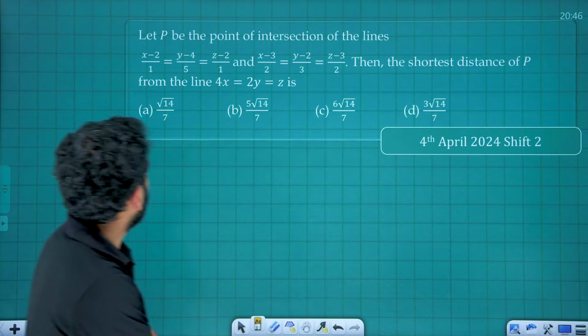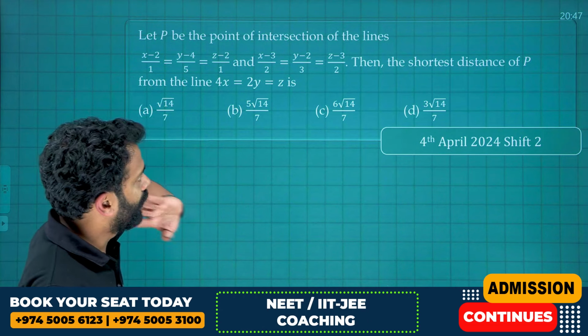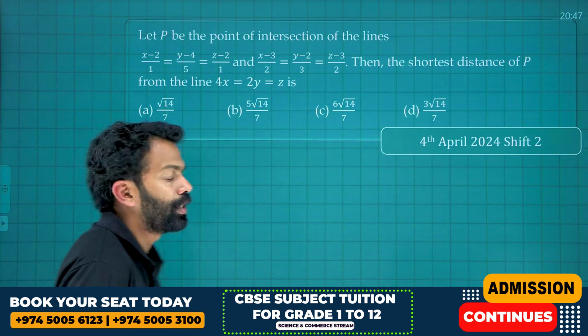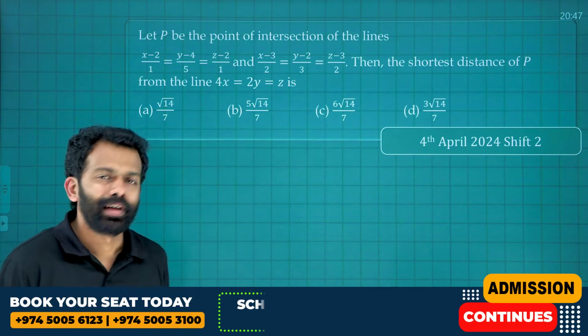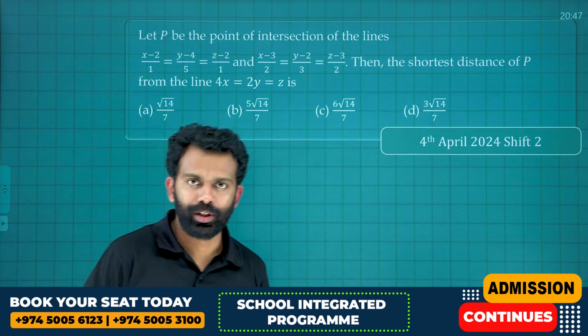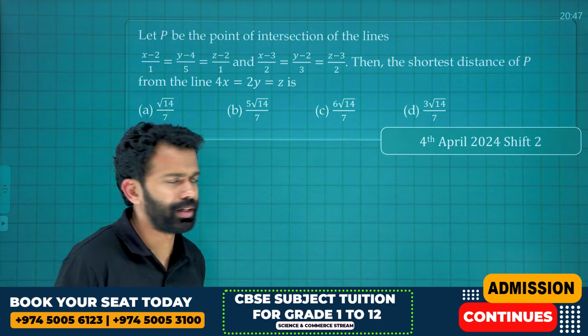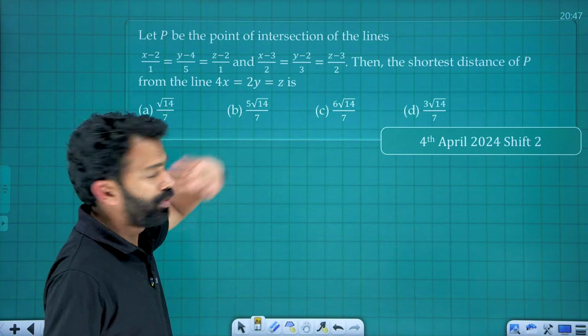Let P be the point of intersection of the two lines. Then the shortest distance of P from the line 4x equal to 2y equal to z is... A lengthy one. You need to find the point of intersection first and use the image concept to get the other value. Let's try and sort it out. Let's find the point of intersection first.